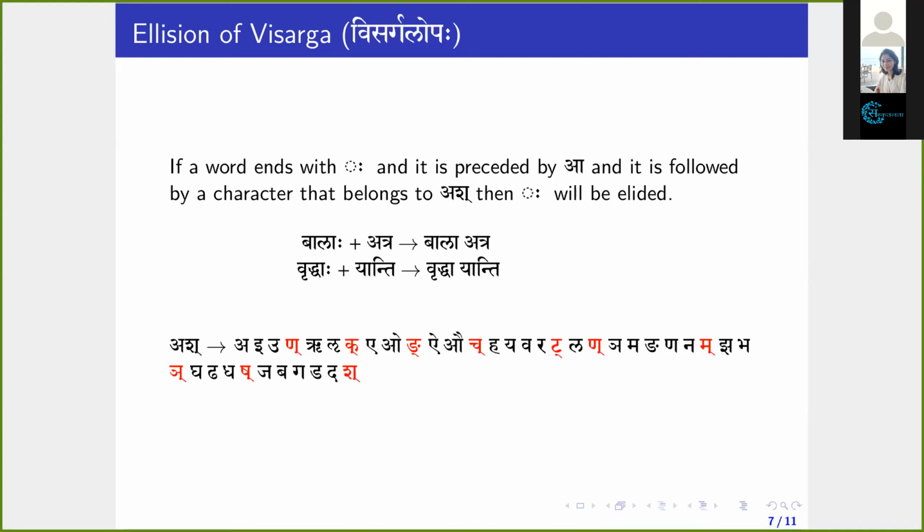I think if it would become one word, Balatra, then you could not recognize the case anymore, right? Whenever you analyze this, Bala, Atra, then you can say that. What I mean is, if you would apply another sandhi like a and a becoming a, then the original grammatical form would not be recognizable.